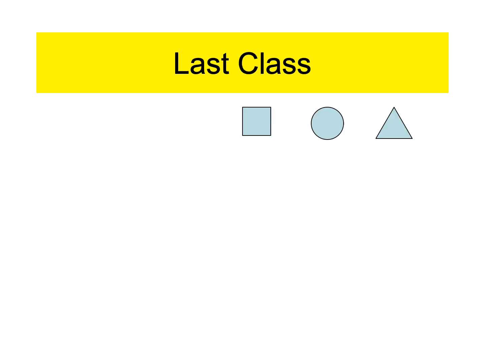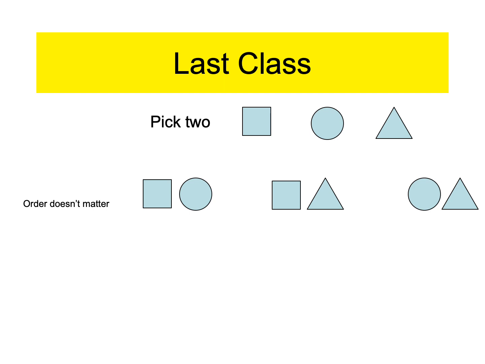All right, so remember from last class, we talked about picking things. So if I give you 3 objects to choose from and I ask you to only pick 2, there's 2 ways you can do this. One where order doesn't matter, meaning I don't care which order you pick the items, right? For instance, you could pick square circle or square triangle or circle triangle. Notice that square circle and circle square would be the same 2 items, right? If I just say pick 2 items and you pick the square and the circle, it doesn't matter whether you say square circle or circle square. They're the same two items.